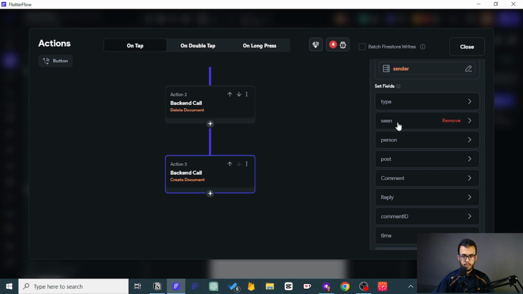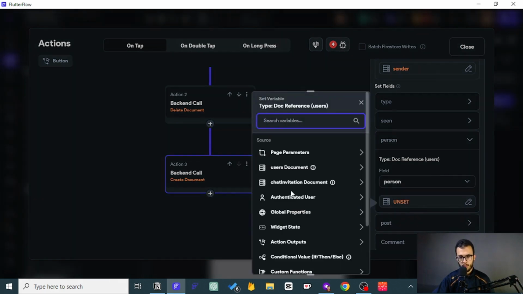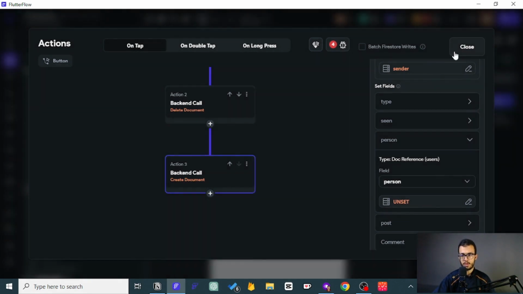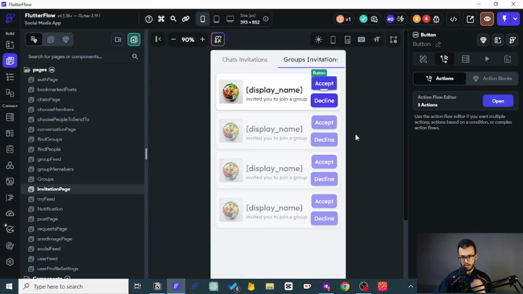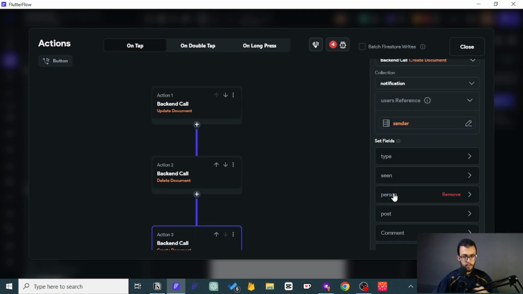So the seen, of course, should be false because it was just created. And the person, I think, yes, now the person is John, right? He accepted, he is the person. Good. So we want the authentication user. Yes, it is the authentication user, but why? Because the authentication user has access to his invitation page. If he just clicks on accept, then he becomes the person who created that notification for me, right?